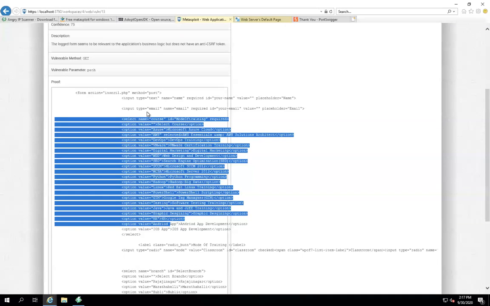Any idea apart from this? Any questions regarding this Metasploit?